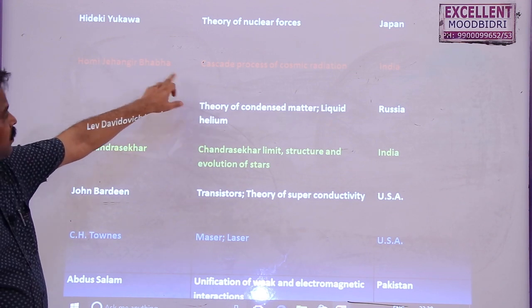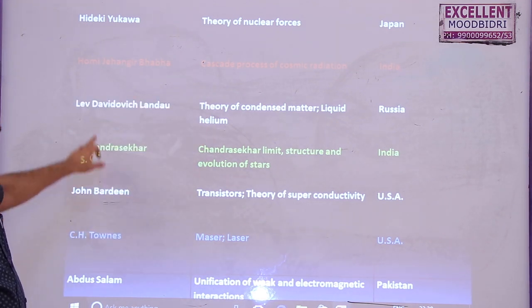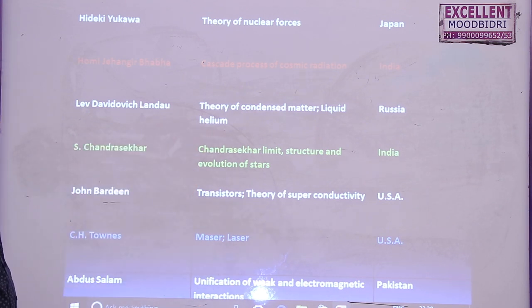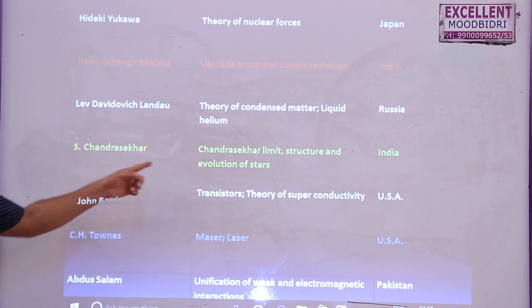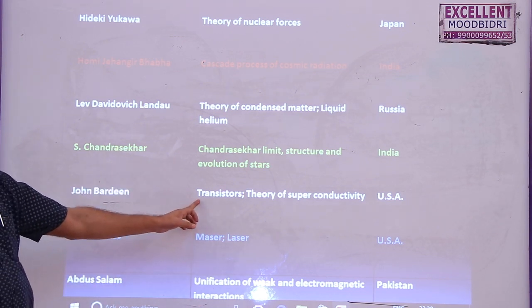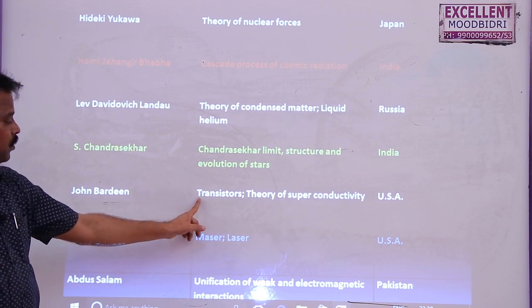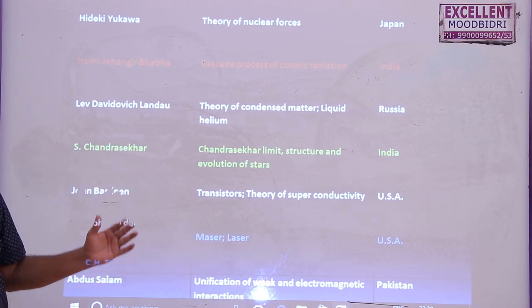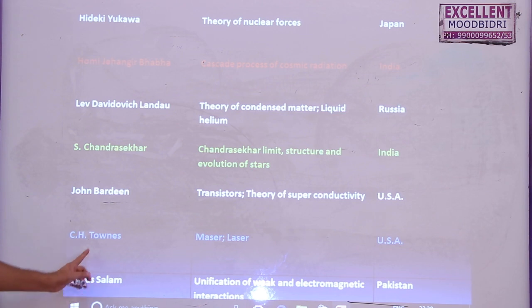Homi Bhabha, the cascade process of cosmic radiation, and Landau, theory of condensed matter and liquid helium, and Chandrasekhar of India, the Chandrasekhar limit as well as structure and evolution of stars, and Bardeen and others produced the transistor for the first time. So due to transistors, the size of the TV has reduced, the size of the computer has reduced now, and Townes, maser as well as laser, and then Abdus Salam, unification of weak and electromagnetic interactions.